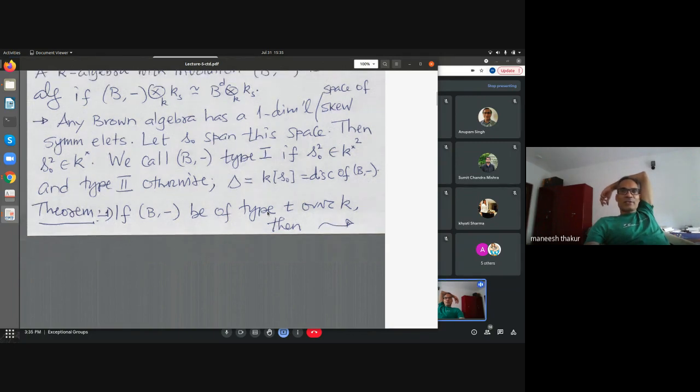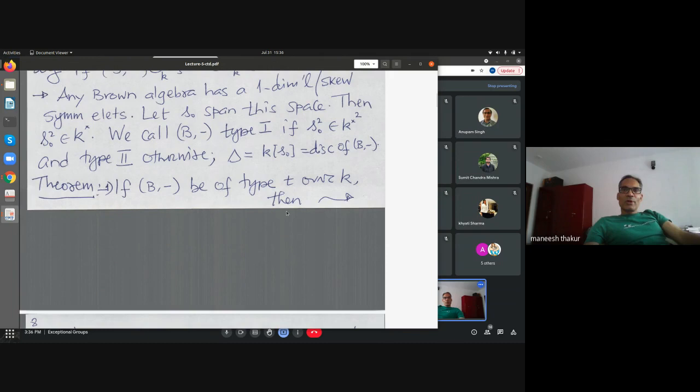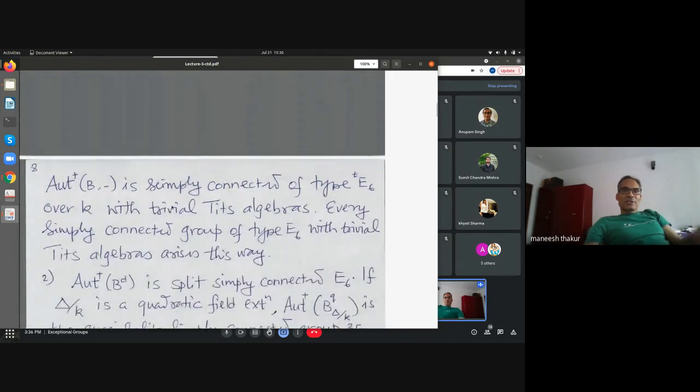And then here is the theorem. Let T be either type 1 or type 2. Then this denotes the connected component of the automorphism group, which is simply connected of type TE6. So remember, E6 has an order 2 outer automorphism, or Dynkin diagram automorphism group.